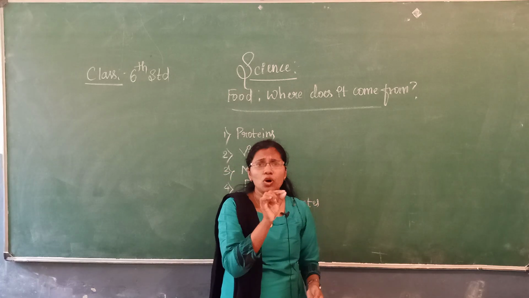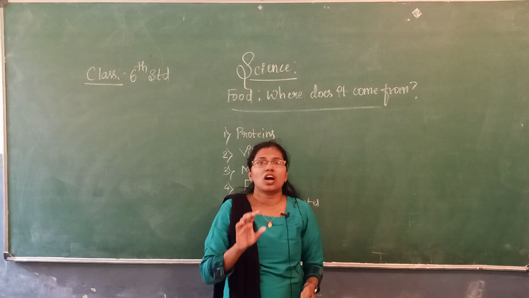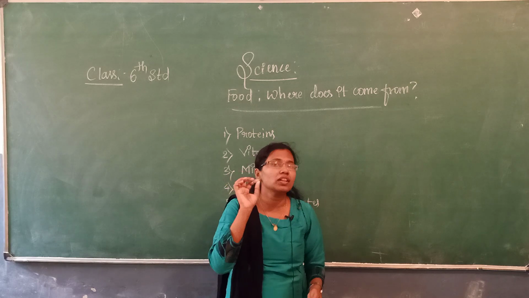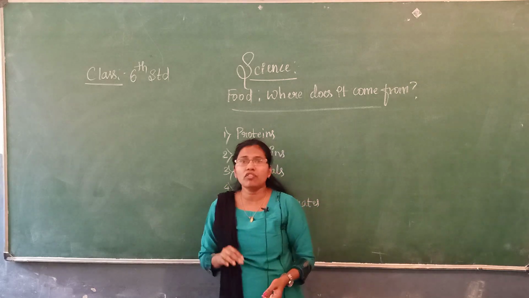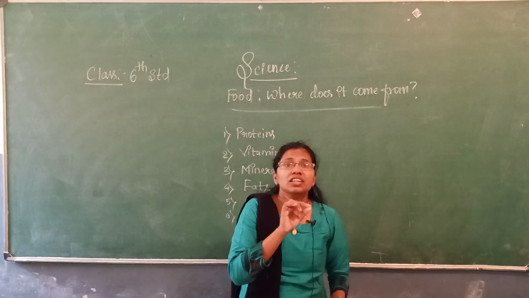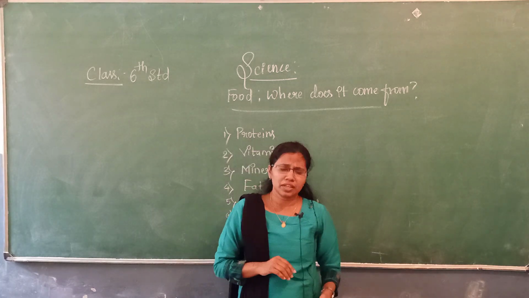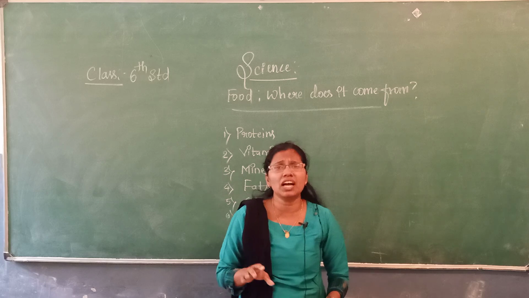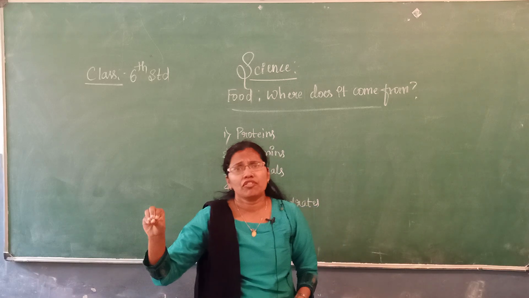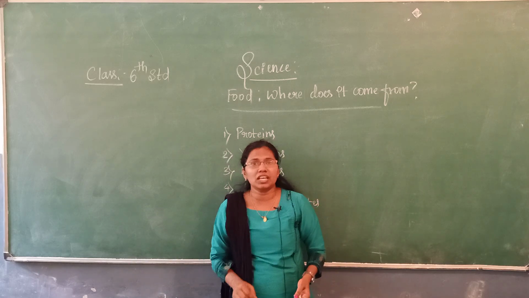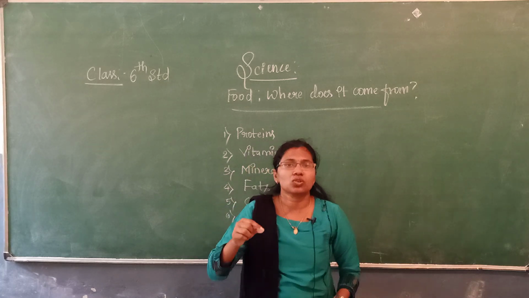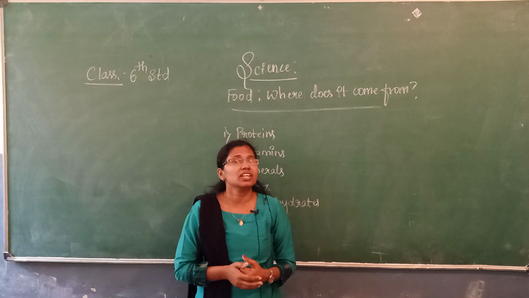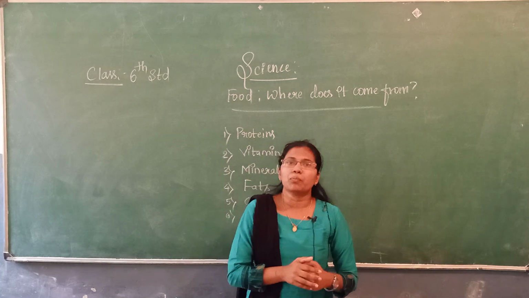Because all the nutrients are not present in only one type of food. They are present in the different foods. So by eating different kinds of food, these nutrients will get into our body.